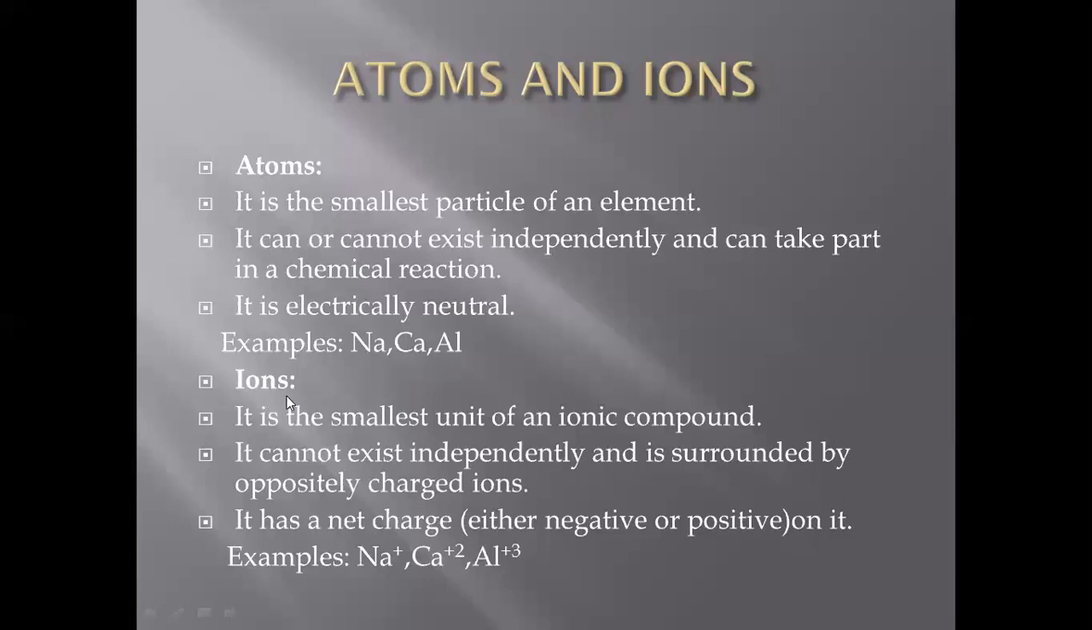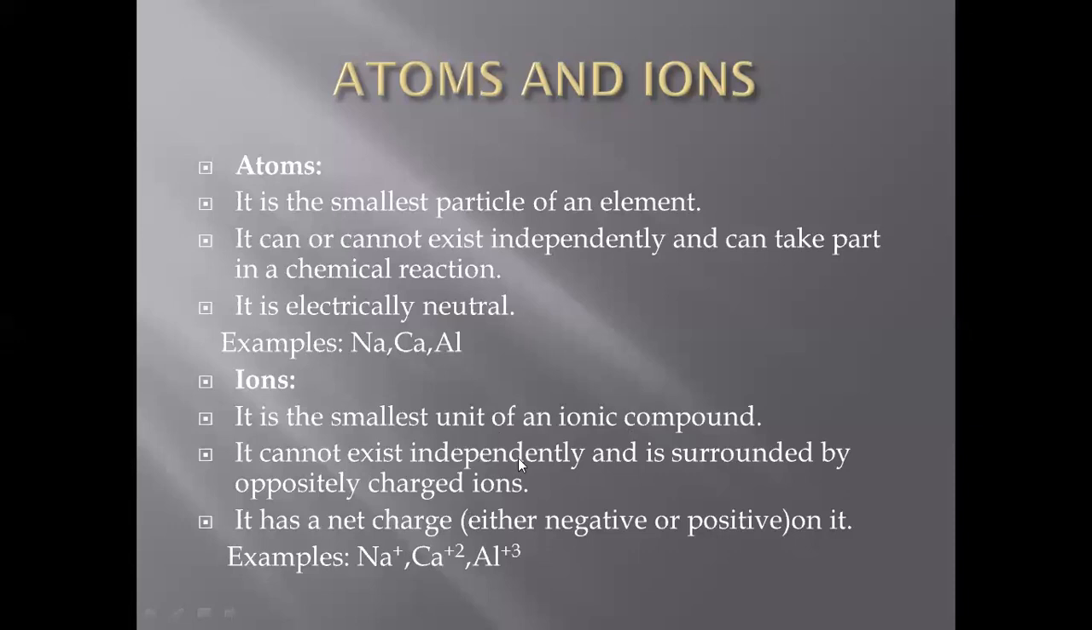Second chemical species is ions. It is the smallest unit of an ionic compound. I told you ionic compounds are made up of ions. They do not contain molecules. So all the ionic compounds are made up of ions. Like sodium chloride, it is made up of sodium ion and chloride ion. It cannot exist independently and is surrounded by oppositely charged ions. It cannot exist independently, same like the atoms.